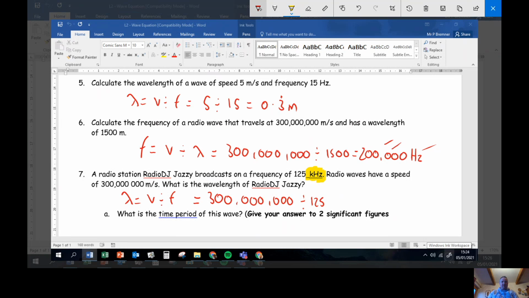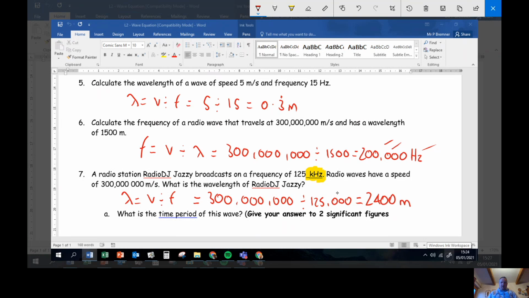So it's not 125, it's 125,000. So that was what they're asking you to spot there. So instead of 300 million divided by 125, it's divided by 125,000. So that gives me an answer of 2,400. And it's a wavelength, so it's in meters.